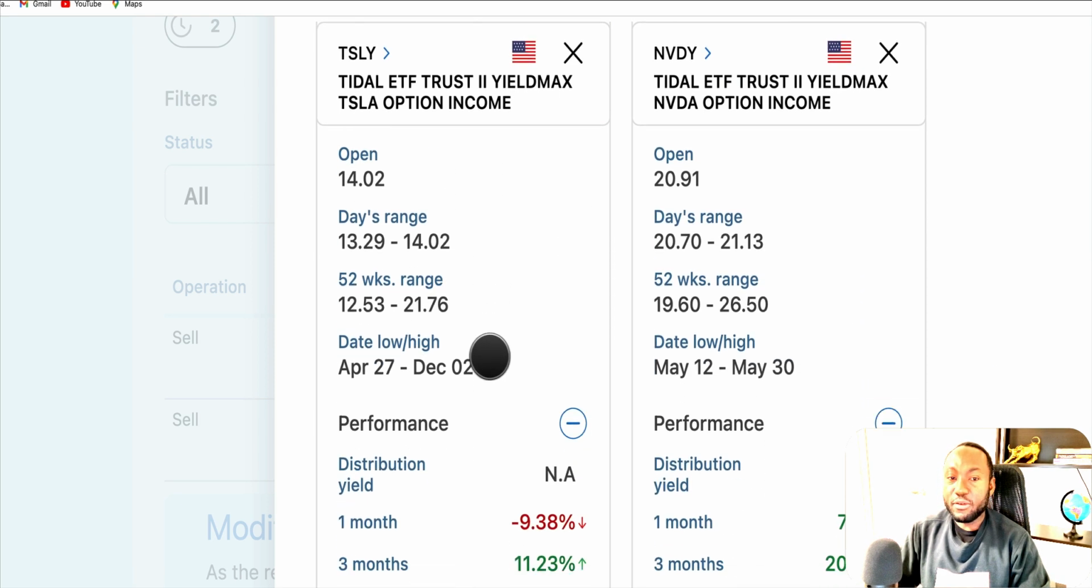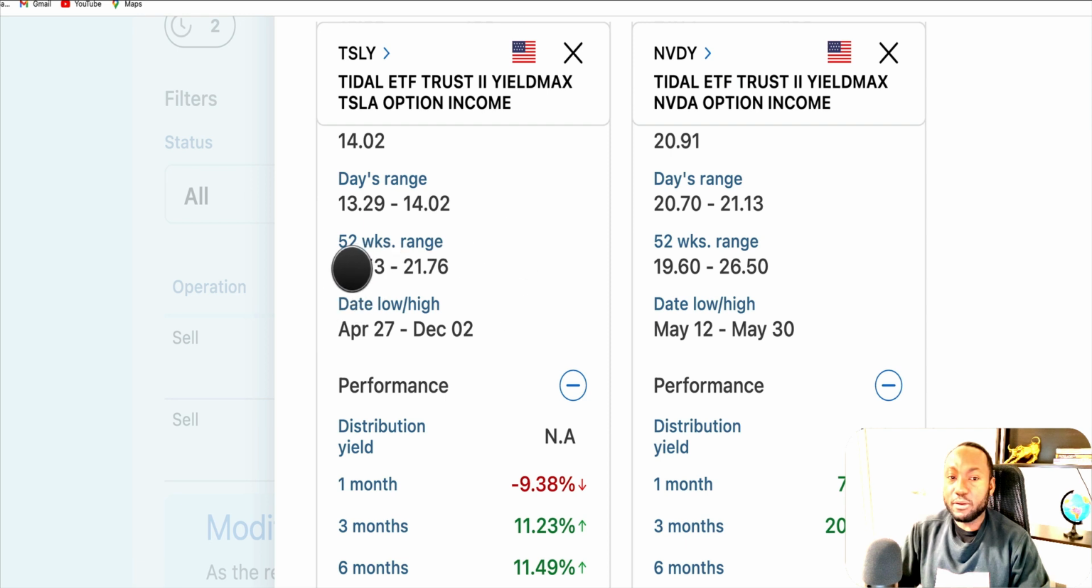When I look at the 52-week range, this is 12.53 to 21.76. This one is 1.60 to 26.50. So this has more ups and downs than this one.